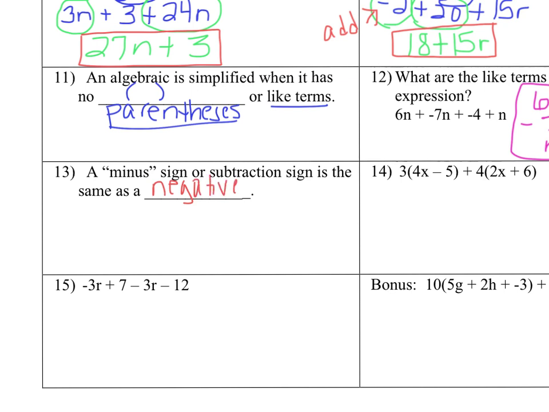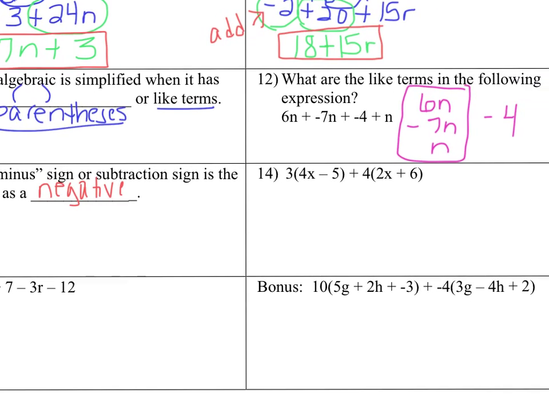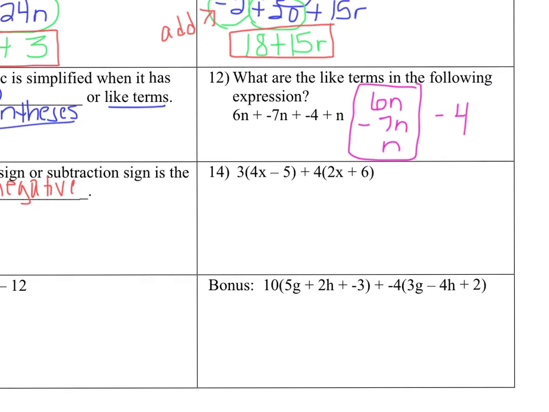Now this one has a little bit of everything in it. So we have to be kind of careful, make sure that we don't rush it. So 3 times 4x and 3 times negative 5. And then I have positive 4 times 2x and positive 4 times 6.